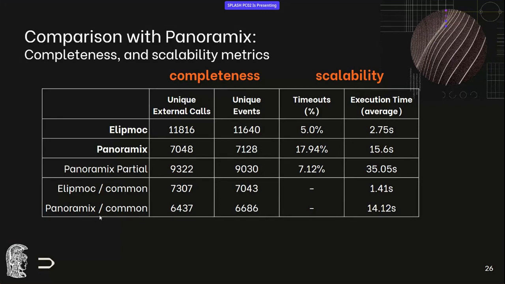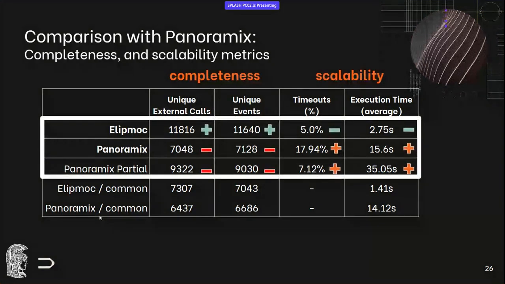And for that, we gave it 2.5 times the timeout of Elipmoc, and it still didn't manage to scale as well. And we can see that Elipmoc is both more complete and more scalable than Panoramics.